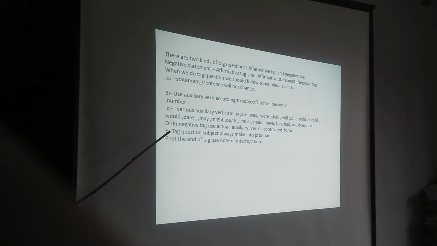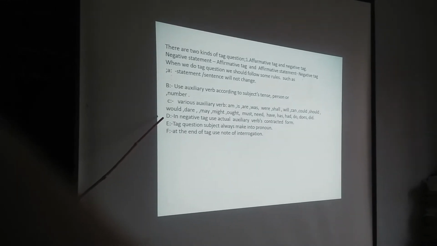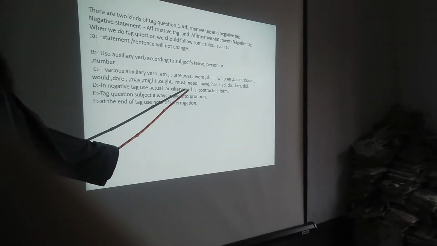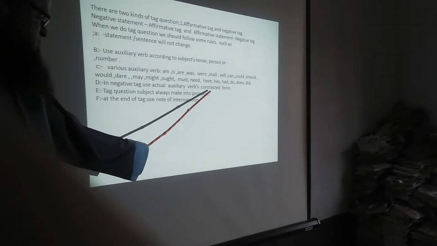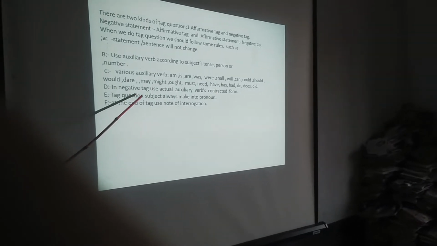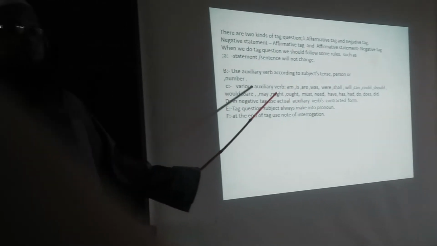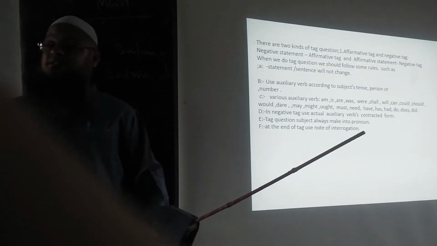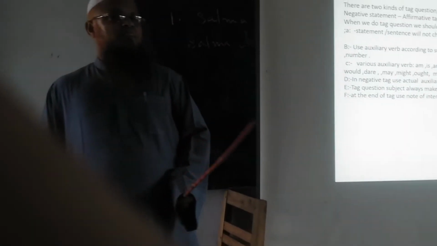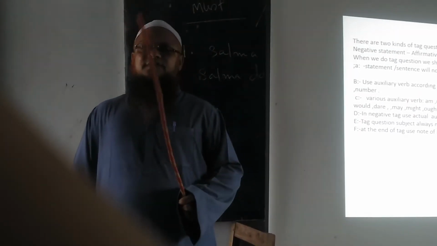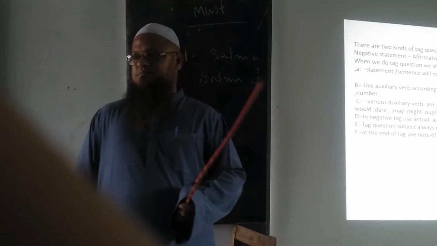Now I am saying point 4. In negative tags, use the actual auxiliary verb in contracted form. If the statement or sentence is affirmative, then use the negative form.